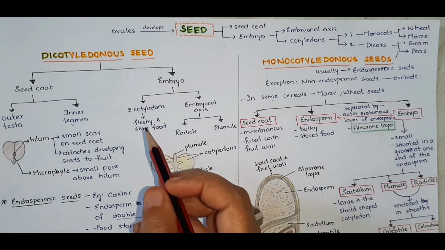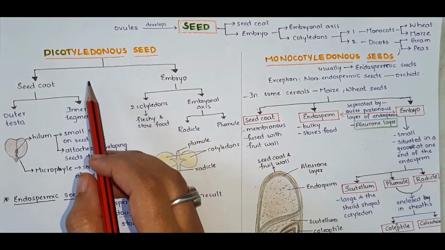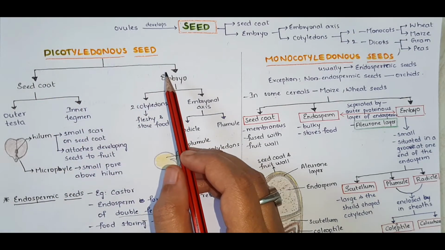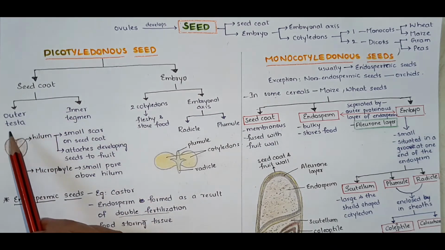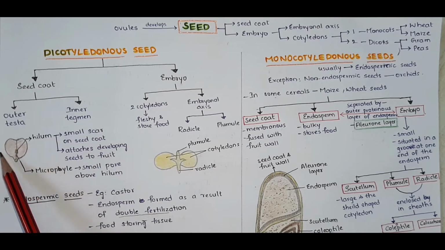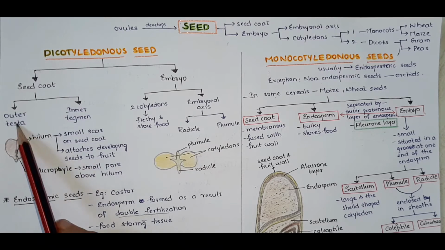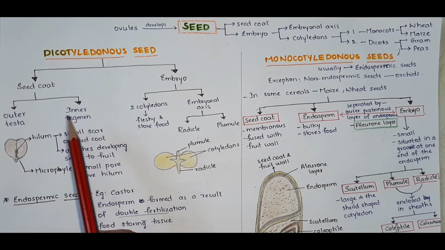Next, coming to the structure of a dicotyledon seed. The dicotyledon seed contains seed coat and embryo. The seed coat has outer testa layer and inner tegmen layer. You can see here, this is a seed and the outer layer is called seed coat. Seed coat contains two layers, outer testa and inner tegmen.